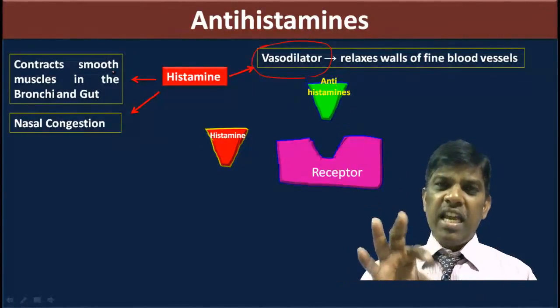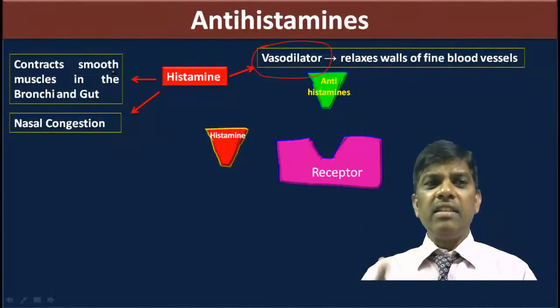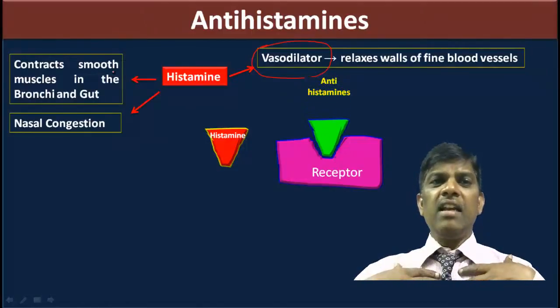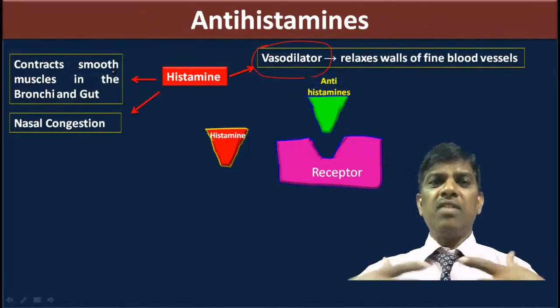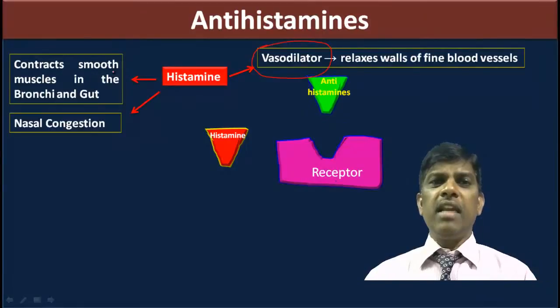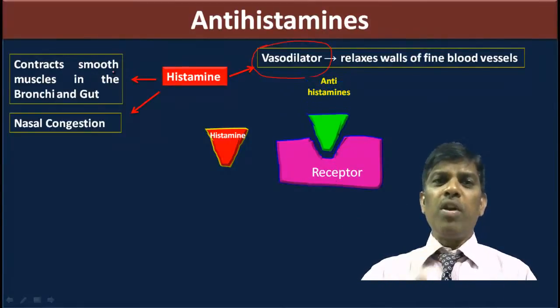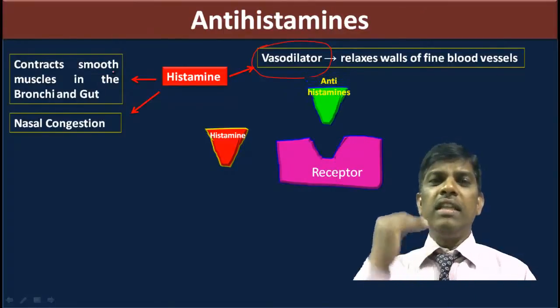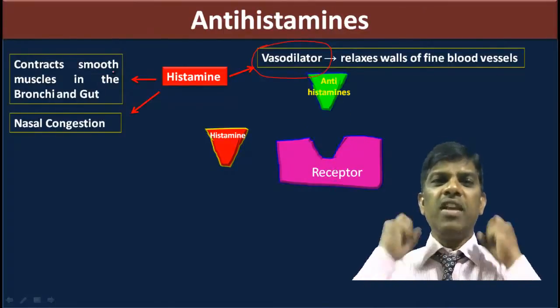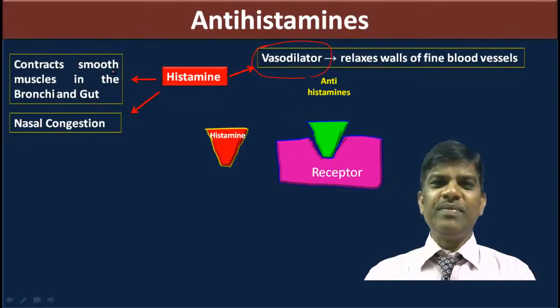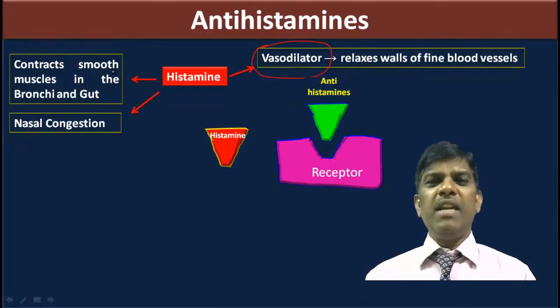But naturally, these are all required. It has to contract and it has to dilate. Contraction and expansion have to take place in our body. But if histamine production is more, then what to do? You have to give antihistamines, isn't it? So what do antihistamines do?